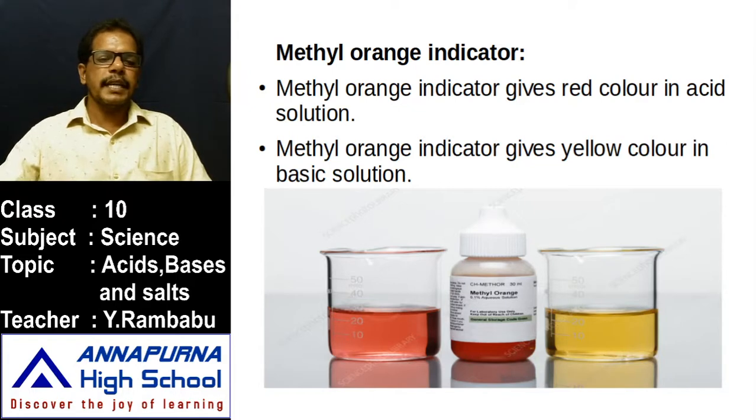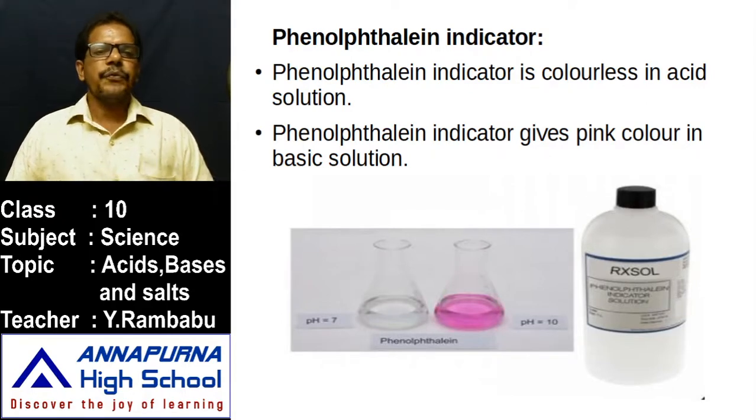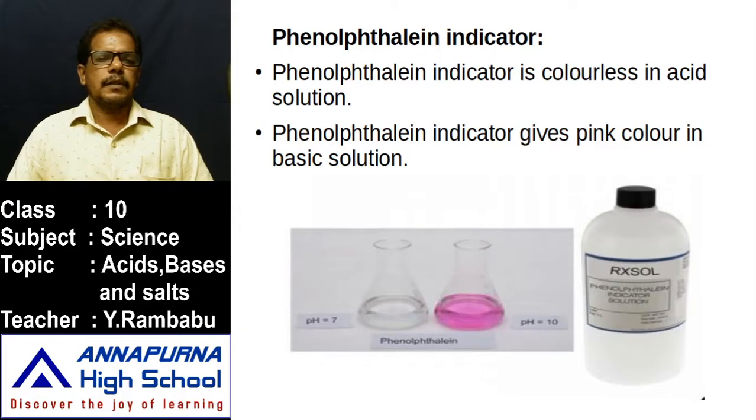Next, one more indicator is there. What is that other indicator? Phenolphthalein indicator. It is also available in our chemical lab. This phenolphthalein indicator is a colorless solution. Is there any color for phenolphthalein? Methyl orange has orange color. That's why it is named itself as methyl orange indicator. But if we take phenolphthalein indicator, it is a colorless solution.